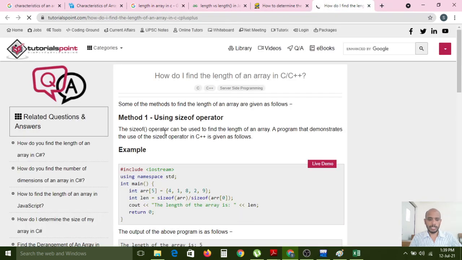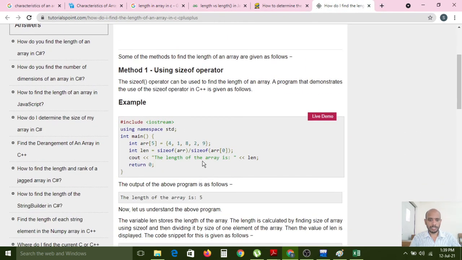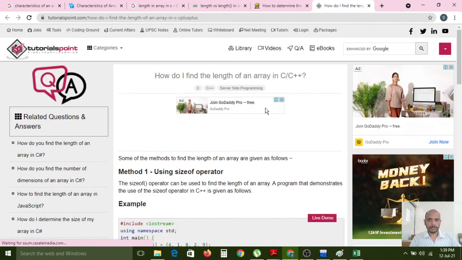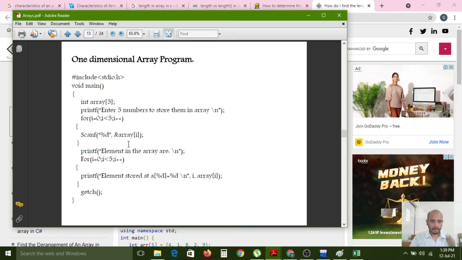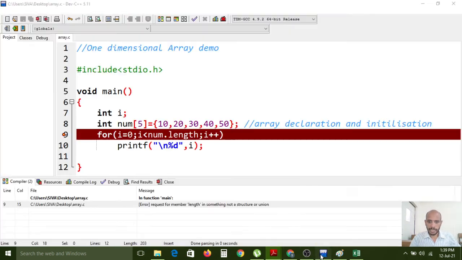How to find the length? Okay, it is lagging.